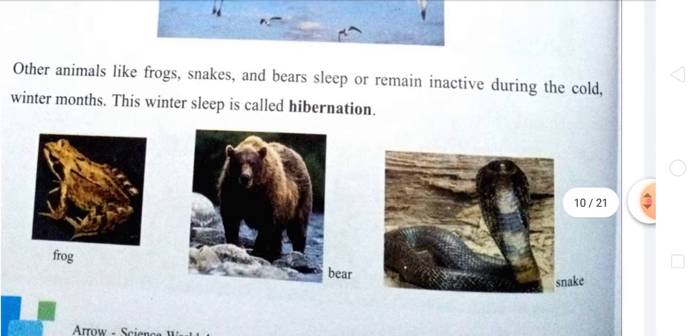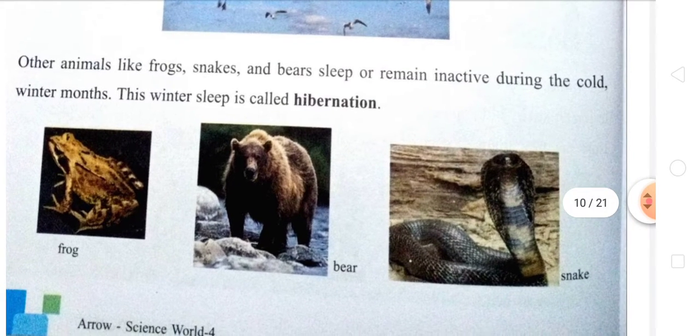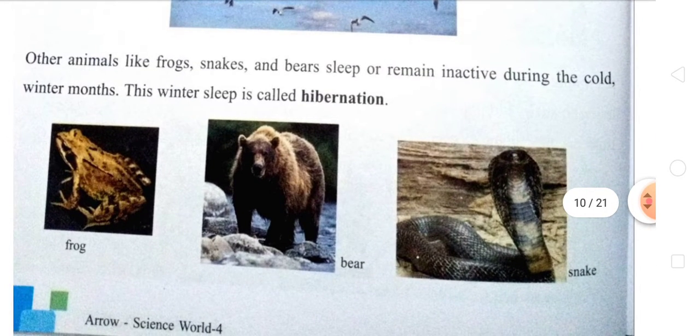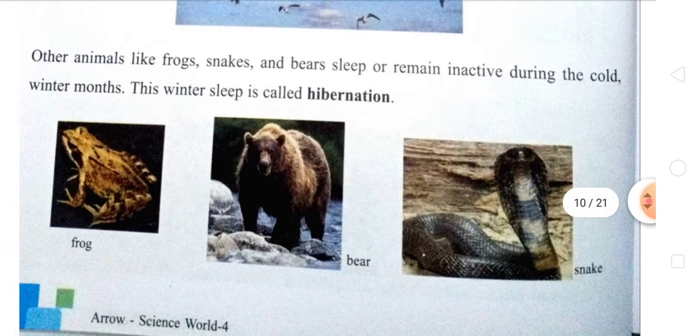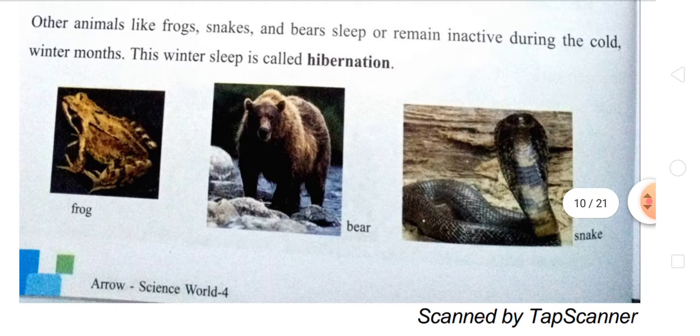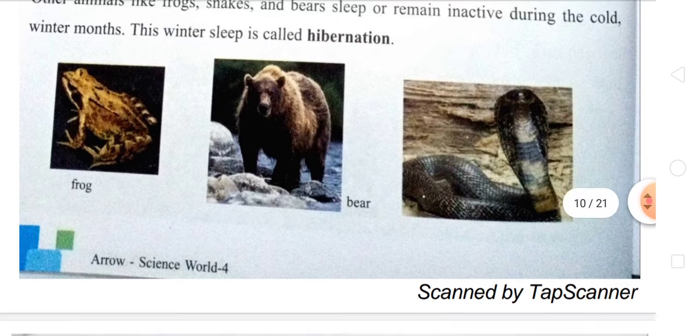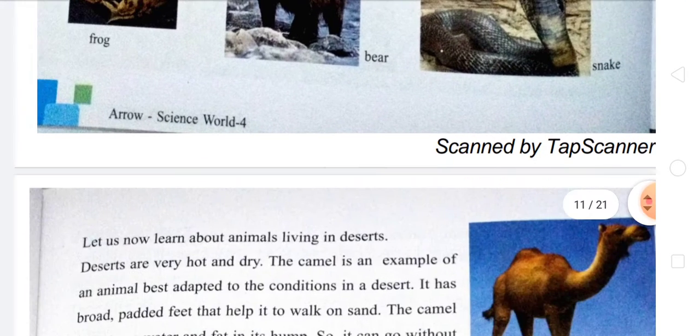Other animals like frogs, snakes and bears sleep or remain inactive during the cold winter months, and they go into winter sleep. This process is known as hibernation. The animals like frog, bear and snakes show hibernation.